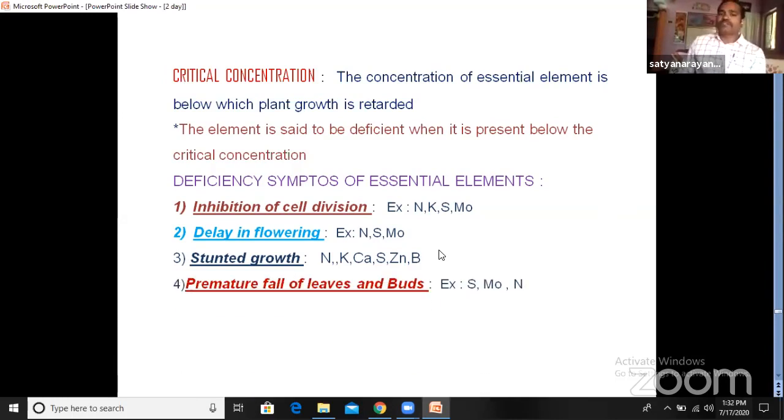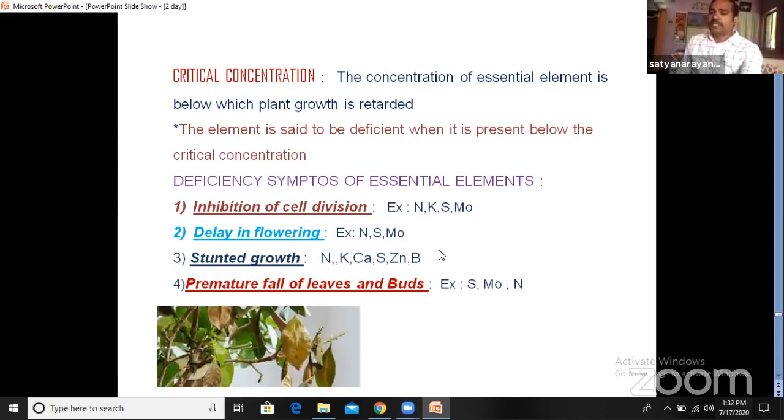Next, premature fall of leaves and buds. That means the leaves fall off before maturation, and in the case of buds, before they flower, they fall off. So it is called premature fall of leaf and buds. It is caused by the deficiency of three elements: sulfur, molybdenum, and nitrogen.